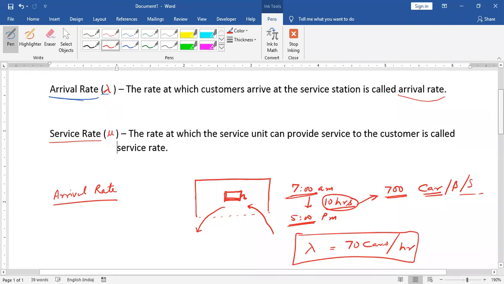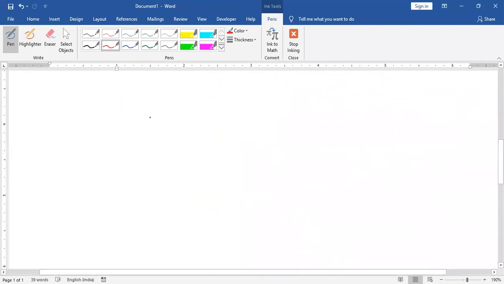I'll take one more example. Say this is a doctor's clinic, where the doctor is sitting over here, and only one patient can meet the doctor at a time. And this is the waiting lounge, the waiting area. A person counts how many patients are coming.